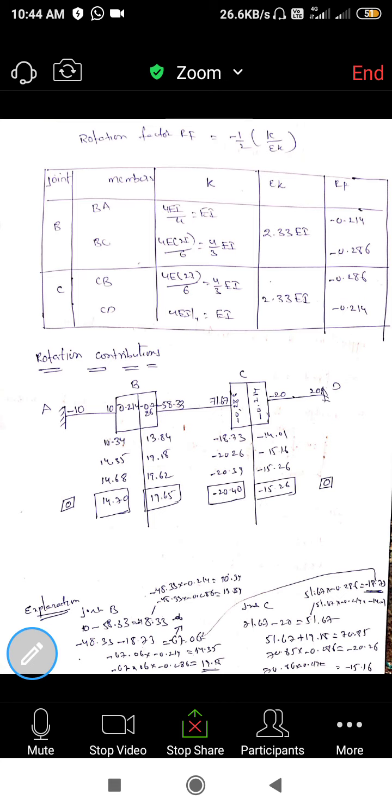In the moment distribution method, we take it as a distribution factor. Here, in the same way, the name is rotation factor, but the formula changes. There is a stiffness matrix for the single element and the total stiffness matrix. Here the formula is minus 1 by 2 times the stiffness for the single element by the total stiffness. Here two joints are there, B and C. The members for joint B are BA and BC.